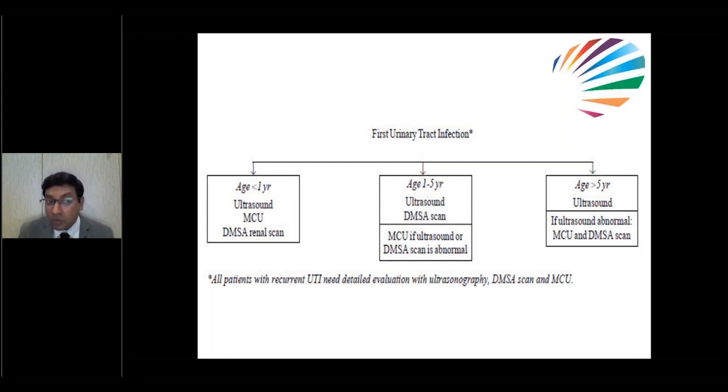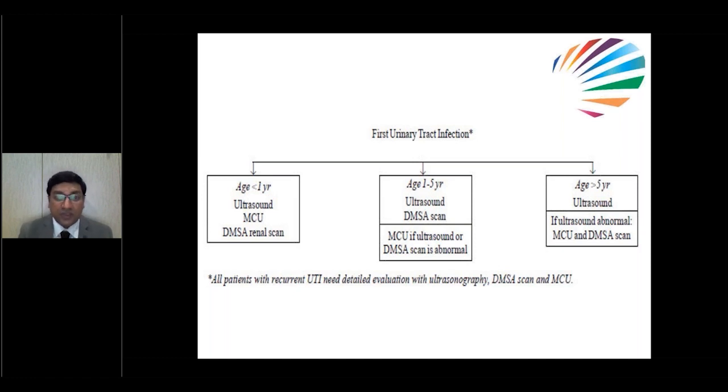Sometimes MCUG might be normal also, but if the child is having symptomatic UTI, you should always do DMSA also, because in 10 to 50% of kids, you might miss reflux in MCUG. And if you don't give antibiotic prophylaxis, especially during the first 1 year, it leads to scarring. That's why doing DMSA is very, very important, even if MCUG is normal.